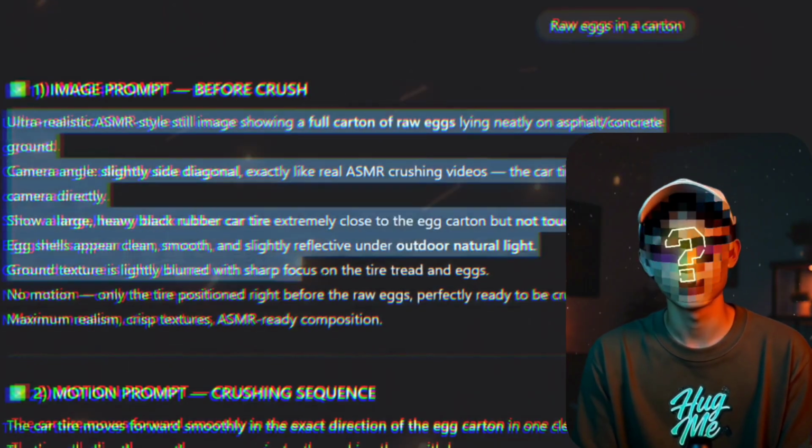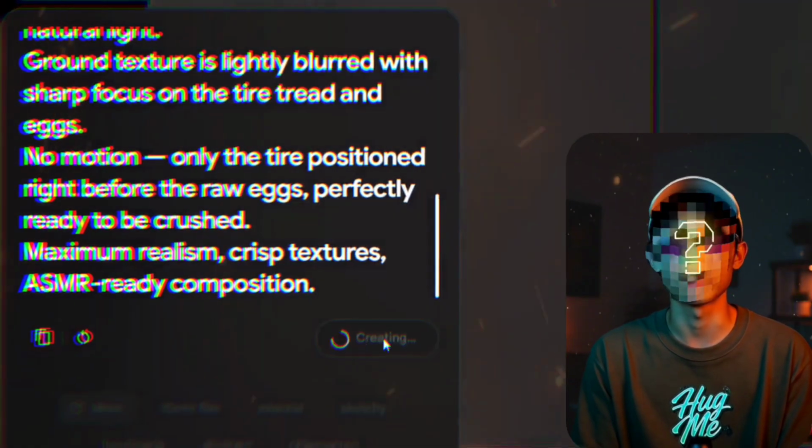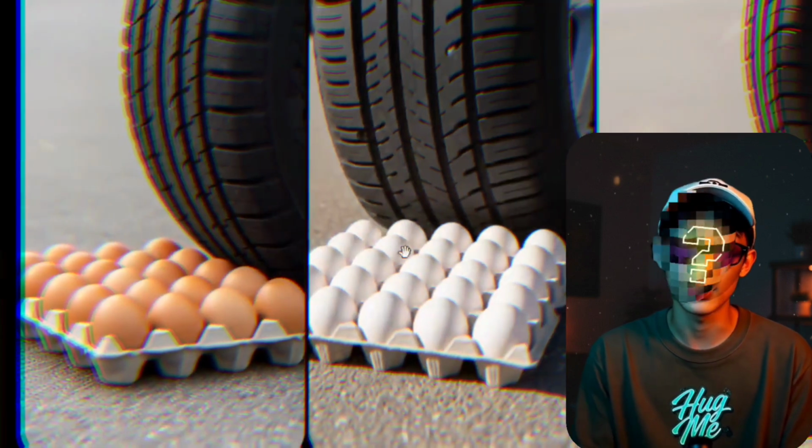Now copy the first image prompt for eggs from ChatGPT. Go to ImageFX, paste the prompt again, click create, and look. New images are generated with amazing results. An egg tray placed and the car tire next to it. You can crush many different items under the car tire this way.